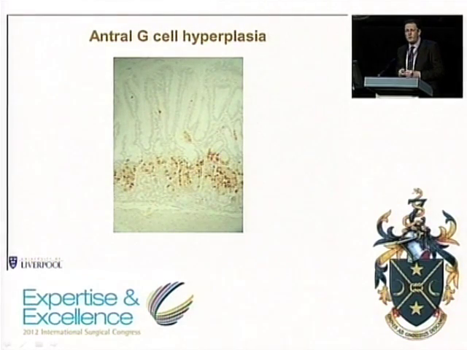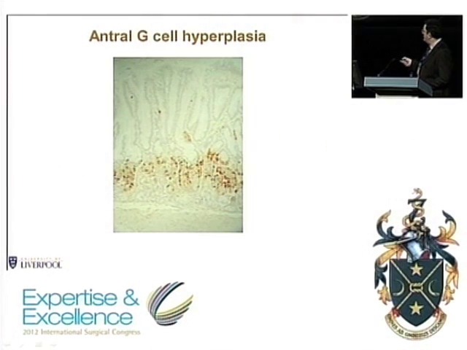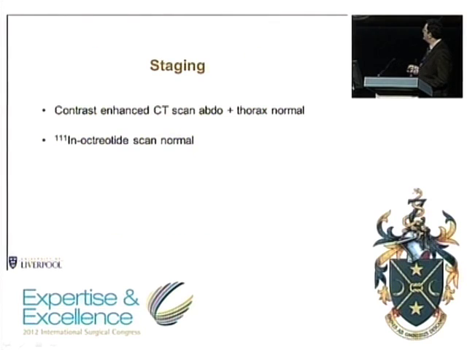If you take biopsy of the antrum and perform immunohistochemistry for gastrin, these are brown cells that show up. So normally there are about 2 or 3 maybe gastrin cells per antral gland. You can see in these glands there is a marked increase in the number of G cells, and this is what causes the hypergastrinemia that we found in this patient.